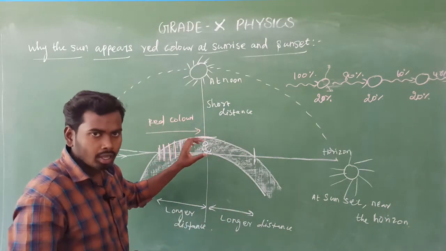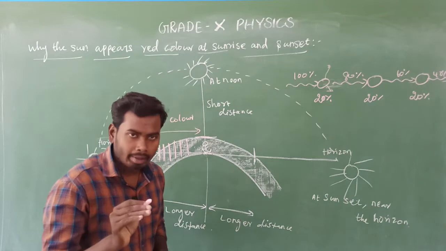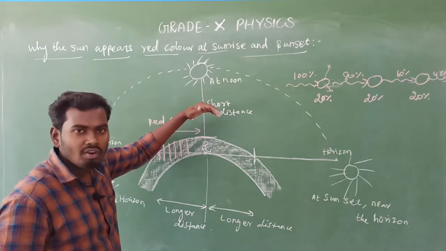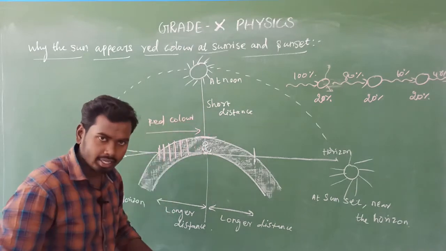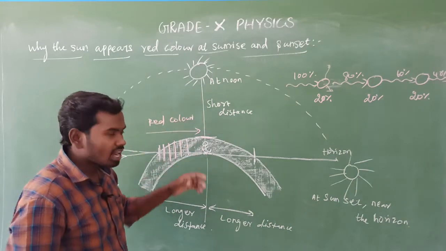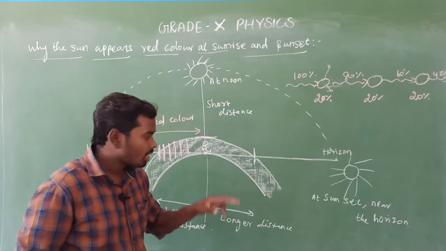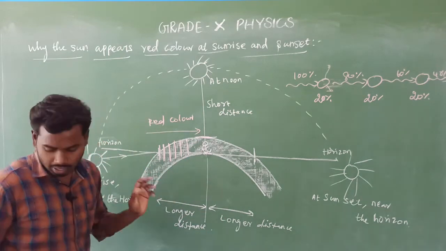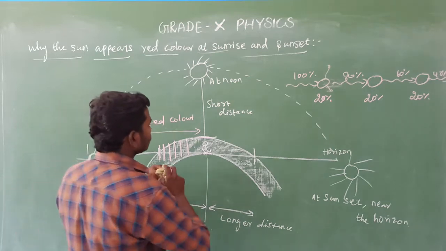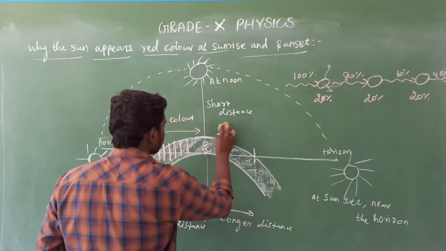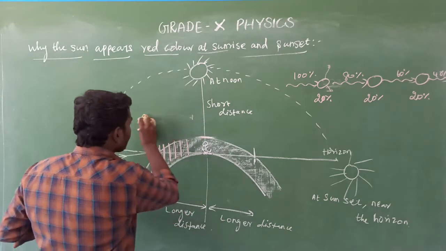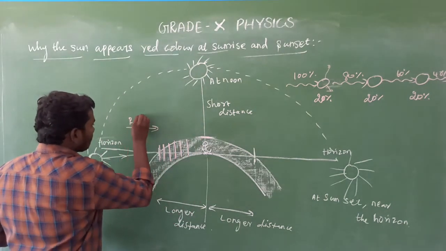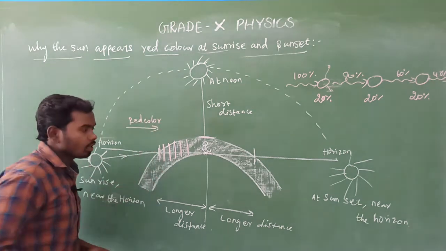So come to the point. During noon time the sunlight has to travel the minimum distance to reach us, because we are the observer here, we are standing here, isn't it? Yes. Now come to the point. Look at here.